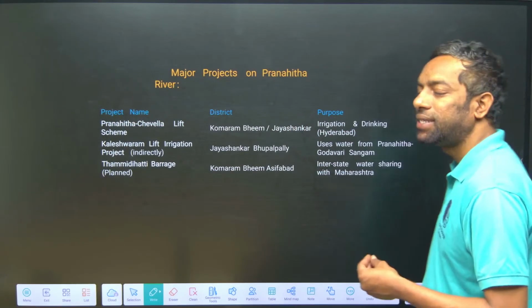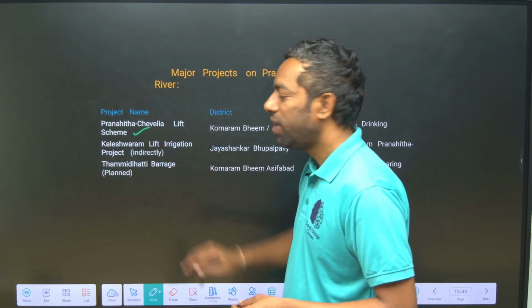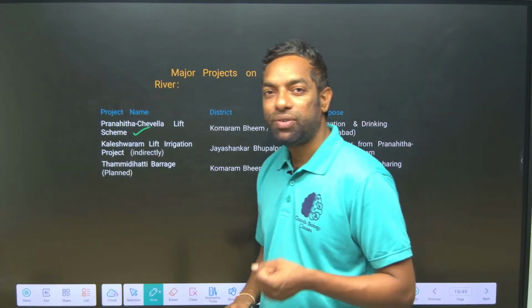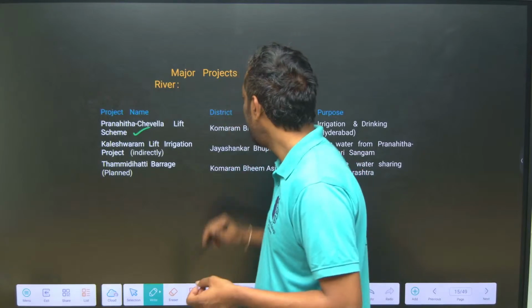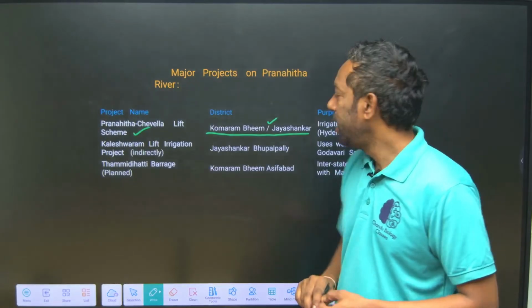Major projects on the Pranahita. The Pranahita Chevella scheme is the most prominent, with most newspaper news about it. It covers Komaram Bheem and Jayashankar Bhupalpally districts.